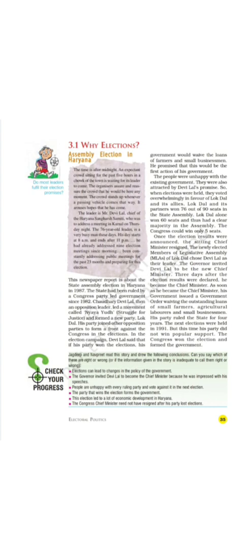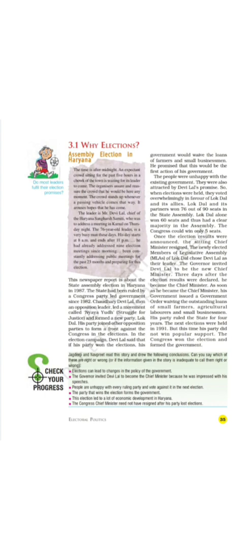He led a new movement known as Nyaya Yudh, which means struggle for justice. And he formed a new party, called Lok Dal. His party joined other opposition parties to form a front against the Congress in the elections.